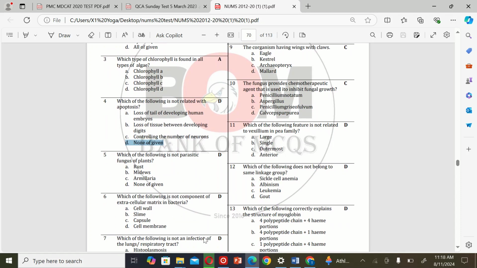The next MCQ is: which of the following is not a parasitic fungus of plants? A. Rust, B. Mildews, C. Armillaria, and D. None of given. So the correct option is D.